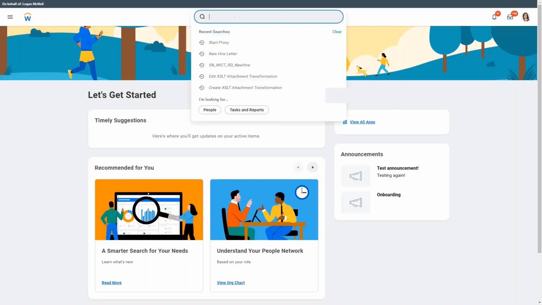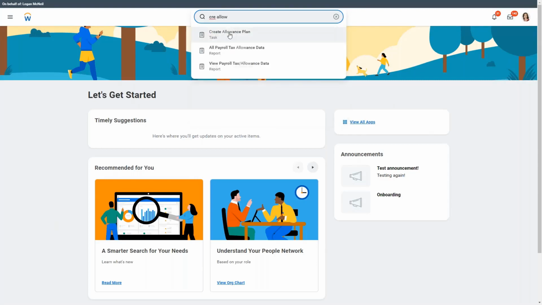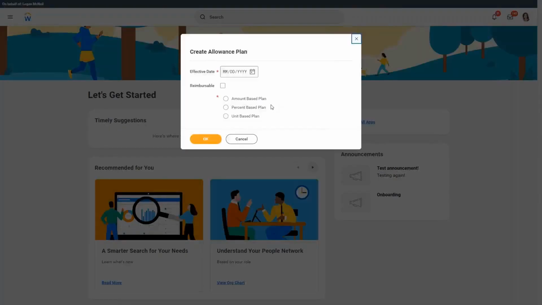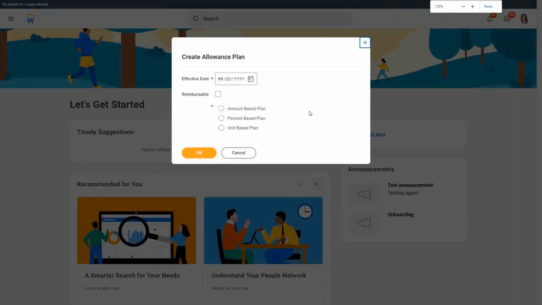So let me create allowance plan. Okay, the task to create an allowance plan is create allowance plan. Now we have a few options here. Number 1 is it can be an amount-based plan. It can be a percentage-based plan, or it can be a unit-based plan. And on top of it, we have an option to make it reimbursable.